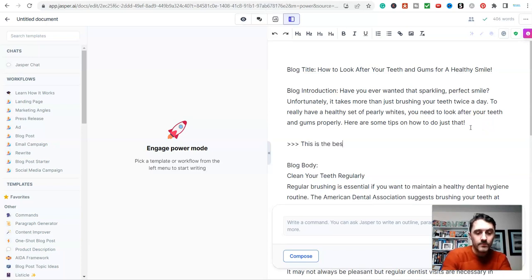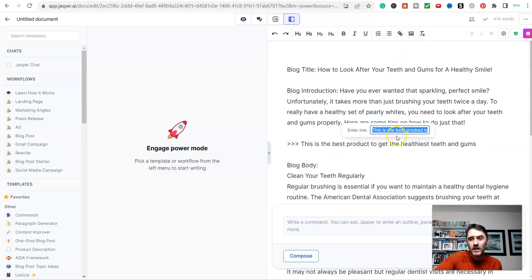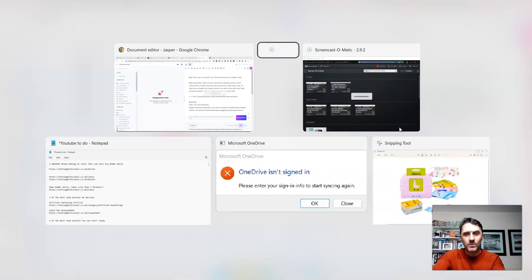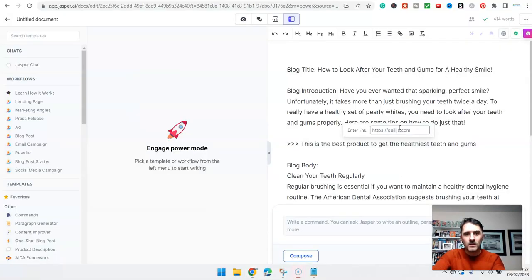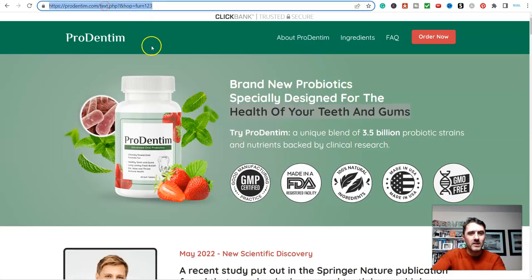You can say something like this: this is the best product to get the healthiest teeth and gums. Again, I'm doing this really quickly. Something like this, okay? Now here, if I highlight this like so, and you see this up here, add link, I click on there, and then I am going to paste in that link that we got from ClickBank earlier on. Let me go back over onto ClickBank and get this. Here we go. So I'm going to copy this link here like so.